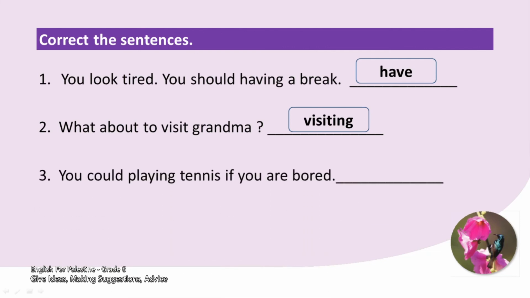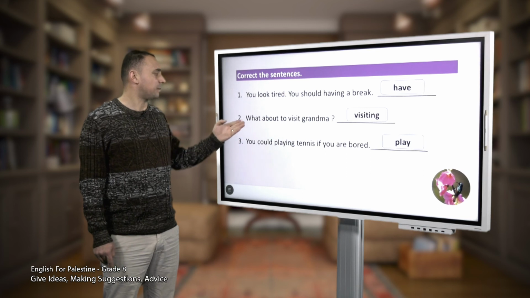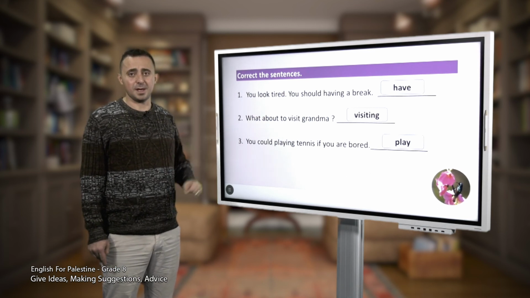Number 3, you could be playing tennis if you are bored. Where is the mistake? Excellent, playing. What should we say? Play. Why? Because could should be followed by the infinitive form of the verb. So we say you could play tennis if you are bored, not playing.